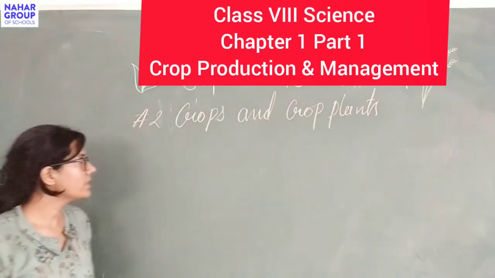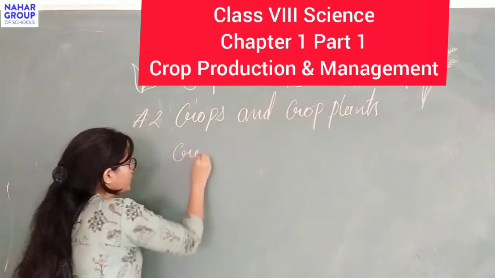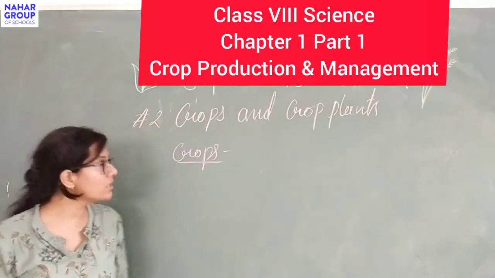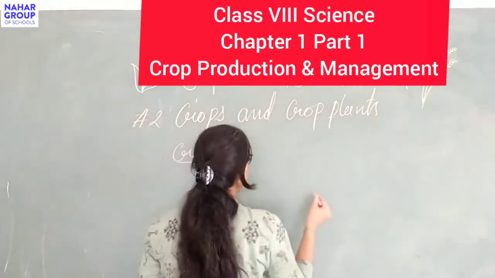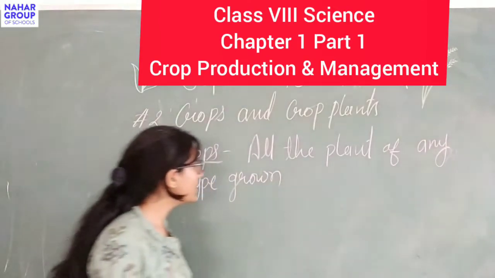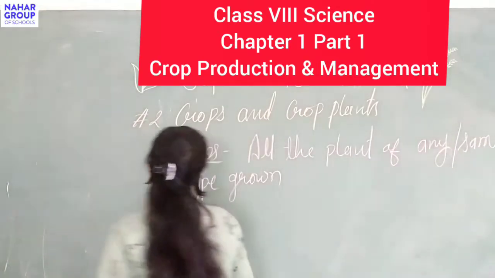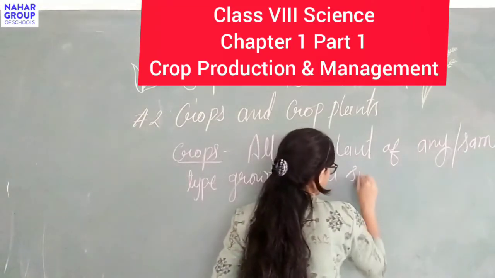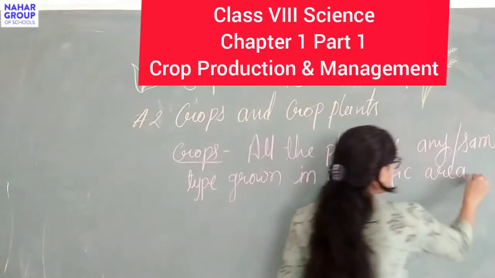Okay, so the next topic is crops and crop plants. Here you have to understand what crops are. Crops are the basic unit of the process of agriculture. All the same type of plants which are grown in a specific area are called crops.